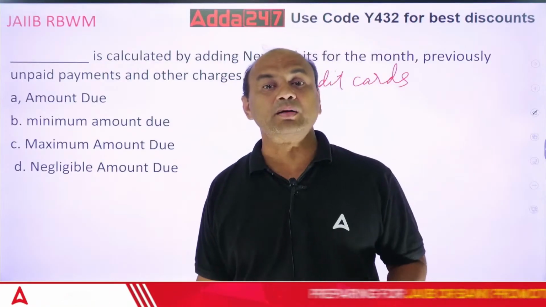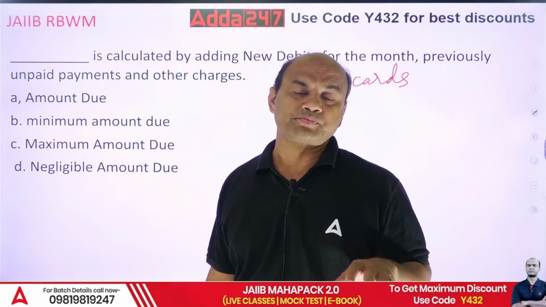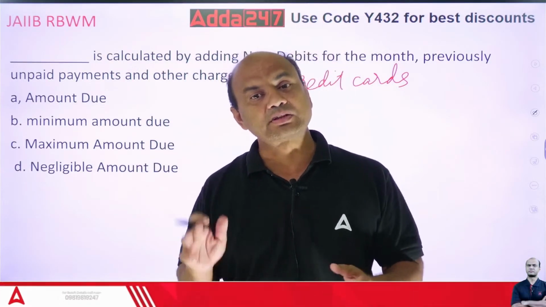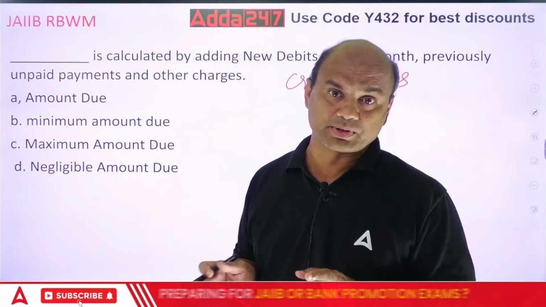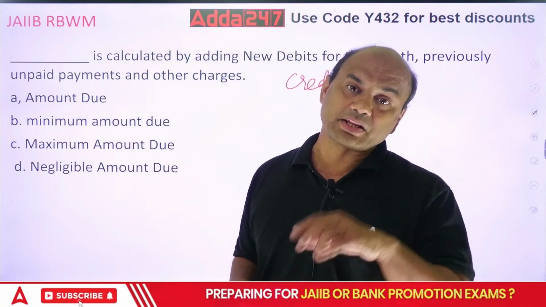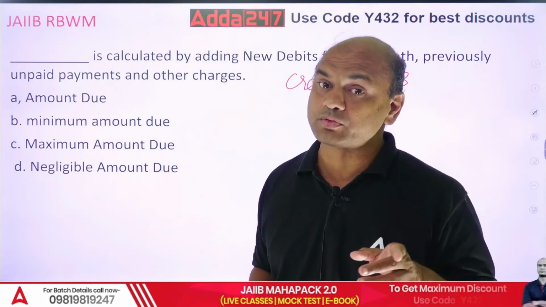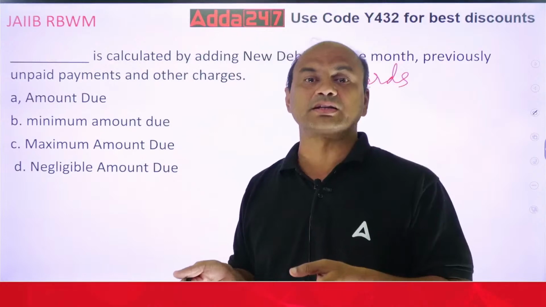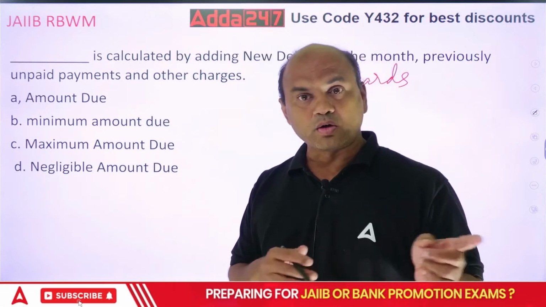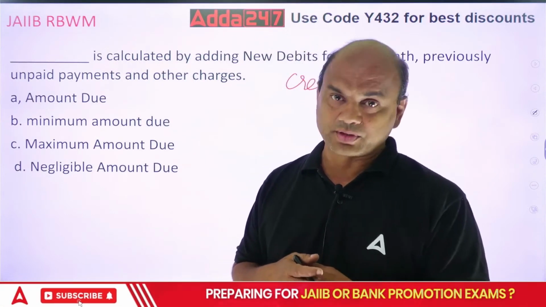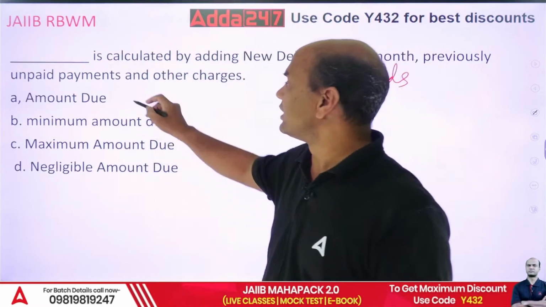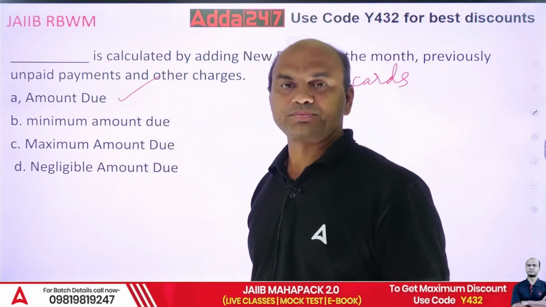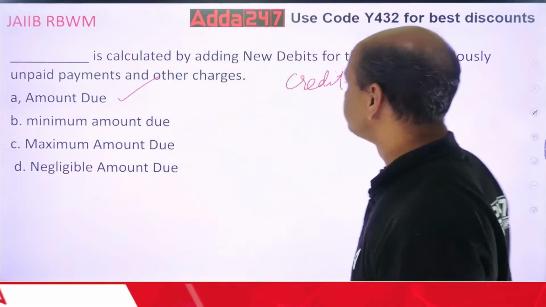Whenever you calculate the total amount due, it is calculated by how much transaction you have done this month plus the balance for the previous month. If you have not paid the full amount, then that amount plus interest plus the transactions for this month. All these are calculated. So this is known as amount due.